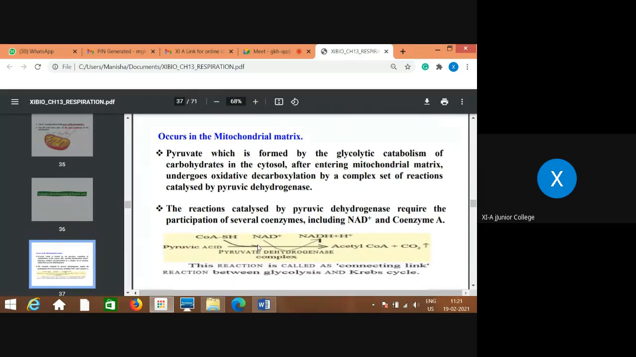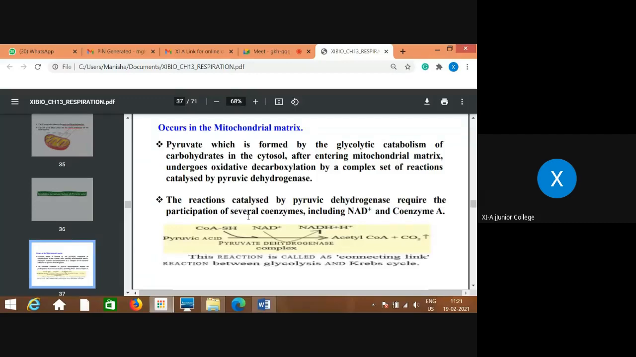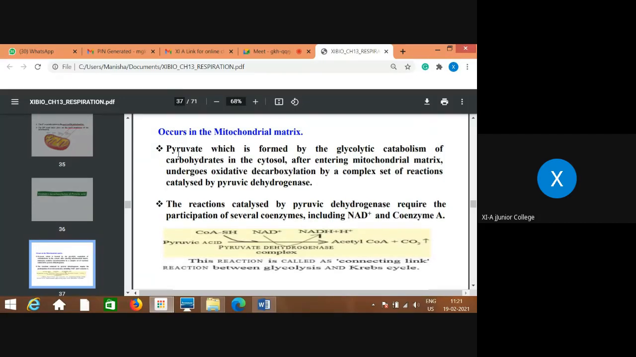So after glycolysis, all the remaining reactions take place in the mitochondrial matrix. I showed you the diagram and the matrix part also. So this pyruvic acid or pyruvate, which is produced by glycolytic catabolism of carbohydrates in the cytosol, is transported to the mitochondrial matrix, and there it undergoes oxidative decarboxylation by a complex set of reactions catalyzed by pyruvic dehydrogenase.